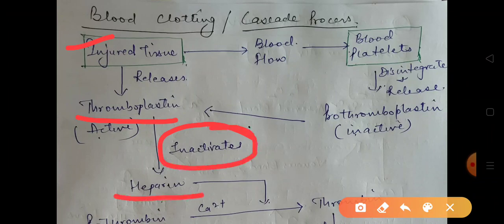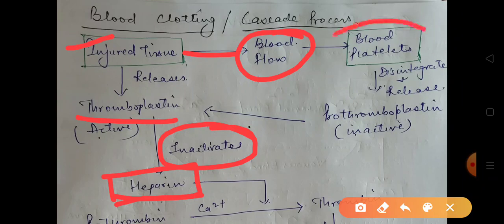Heparin is the protein which is present in the blood to prevent clotting when the blood is flowing inside the body in the veins and arteries. So we say that heparin is the anticoagulant protein present in the blood of the organism. So when injured tissues are there, then the blood flow occurs.